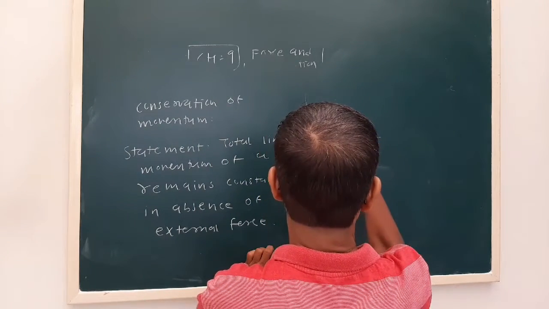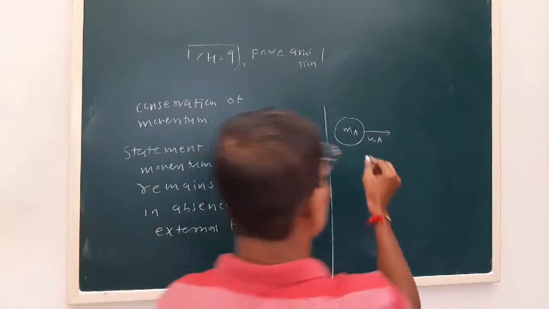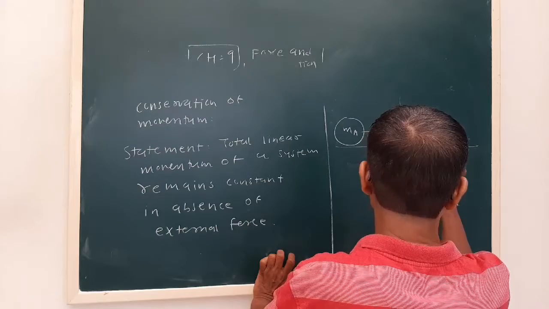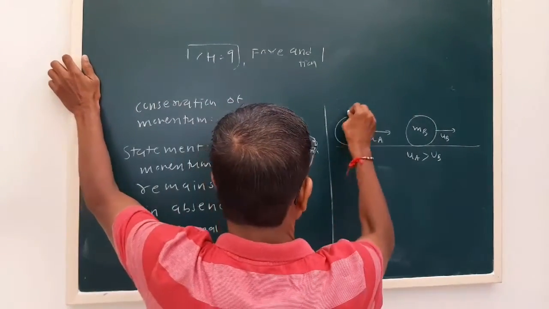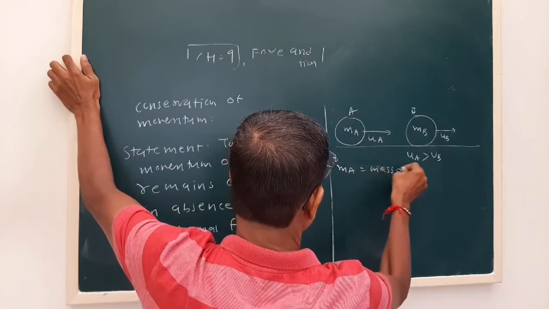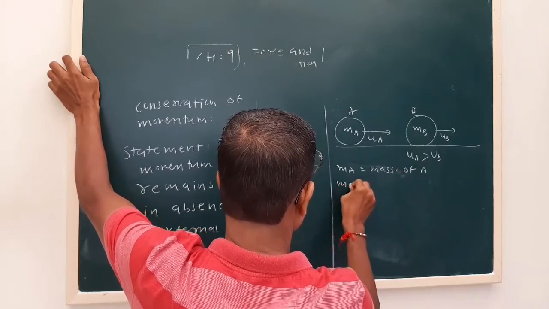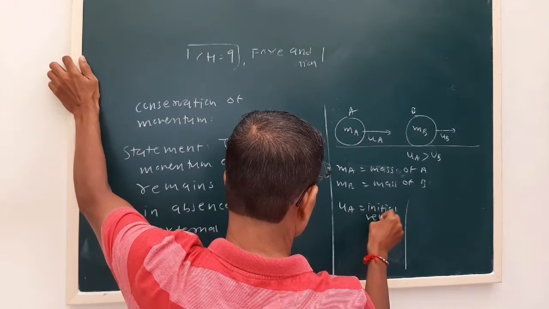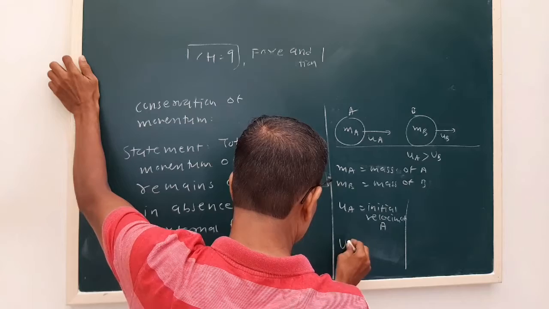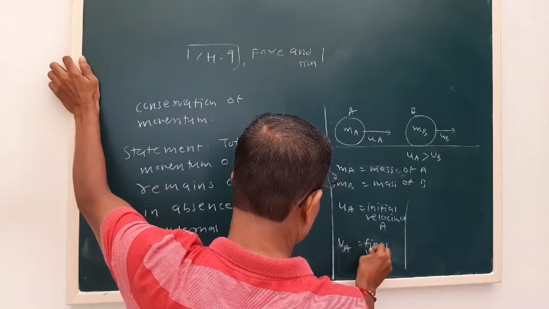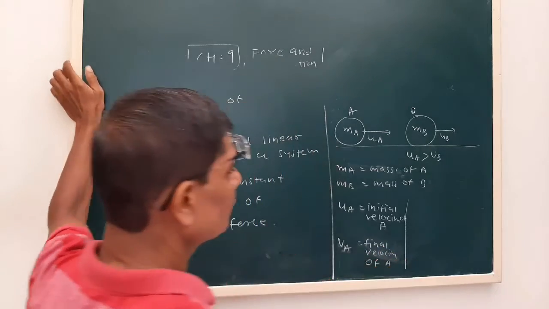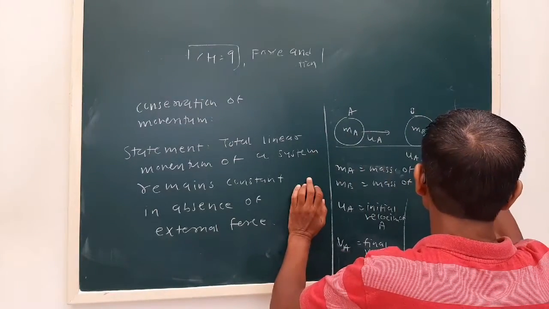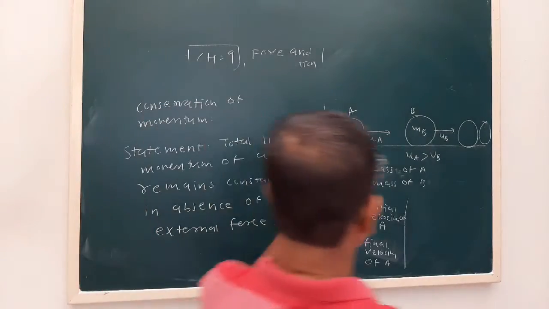Now we consider a simple example. Let us say mass m_A is moving with velocity u_A, and we assume that u_A is greater than u_B. m_A is the mass of A, m_B is the mass of B, u_A is the initial velocity of A, u_B is the initial velocity of B, and v_A is the final velocity of A. The initial velocity of A is more than the initial velocity of B, so they will collide.